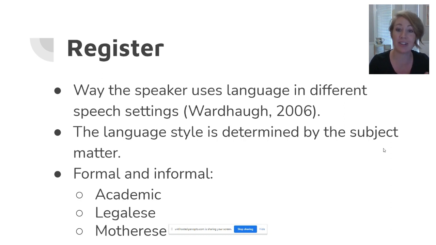I have here a few examples of different subject matters. So an academic register is a language style explicit to academics. And as you are reading your textbooks or writing research papers, you are interacting with academic language. Legalese, on the other hand, is language that is explicit to legal documents. It is different than an academic register and full of its own technical language that is often hard to understand.